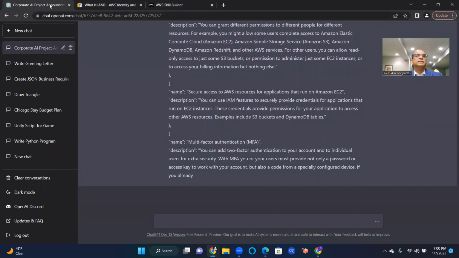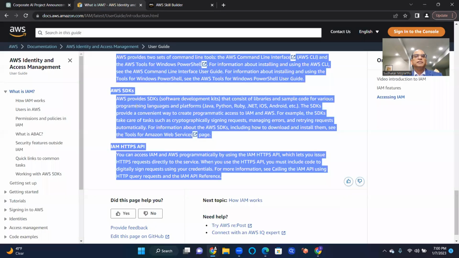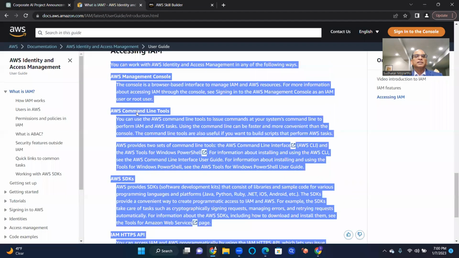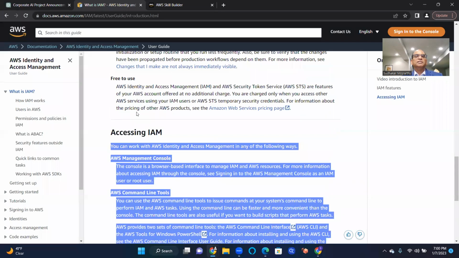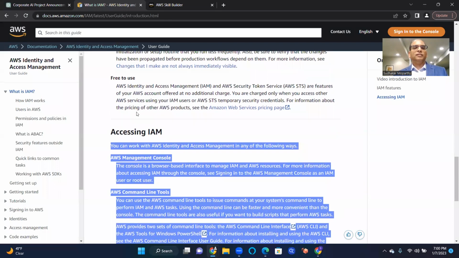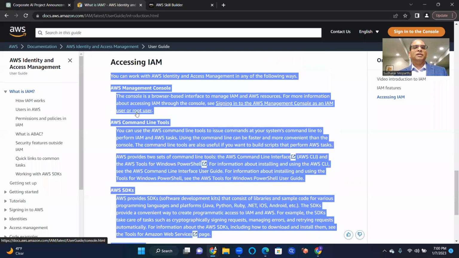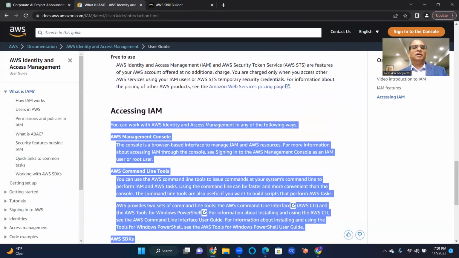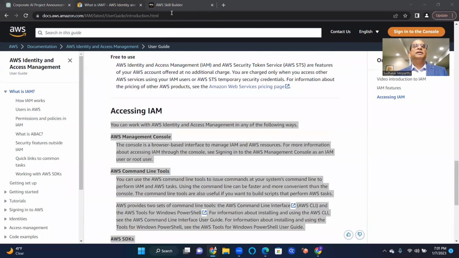I think it's repeating something. Let's see. Accessing IAM. I should have also copied the accessing IAM.